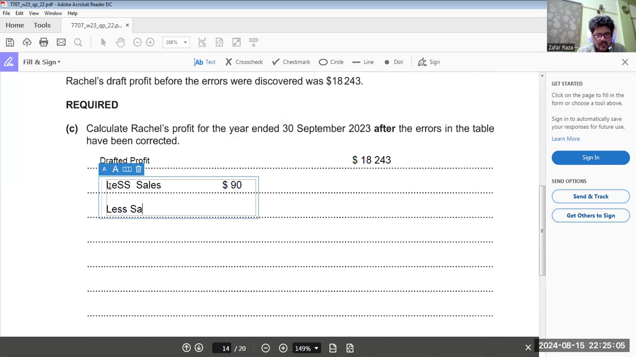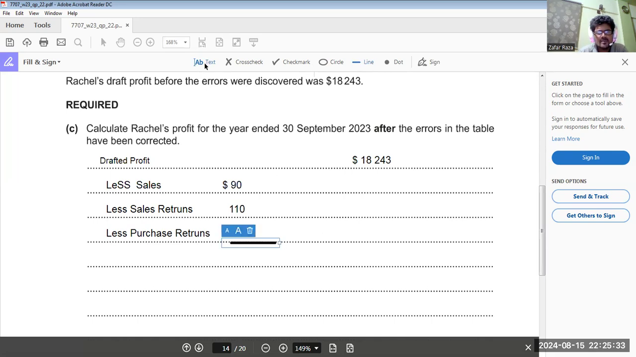Less sales returns. That was how much? 110. Less purchase returns. How much? 110. So total deductions are how much? 310. 300.